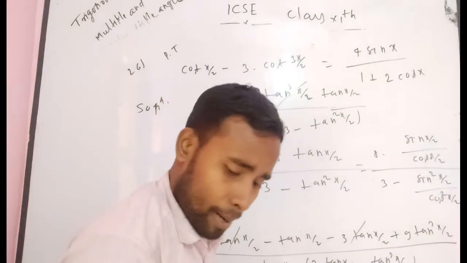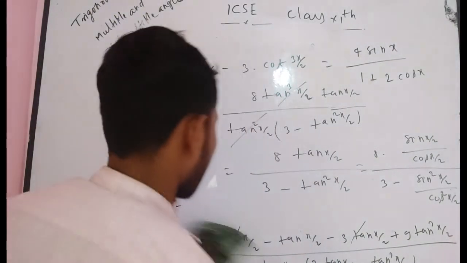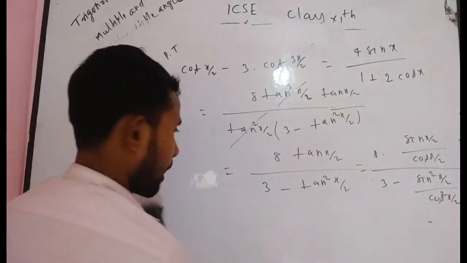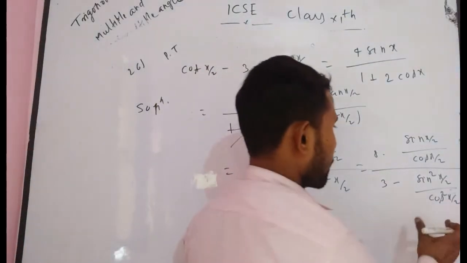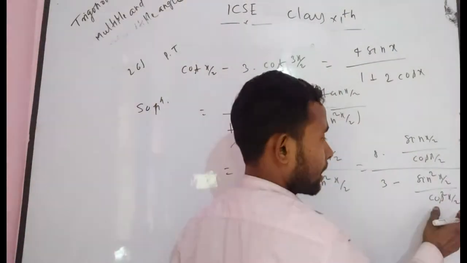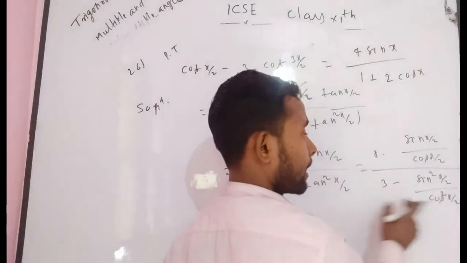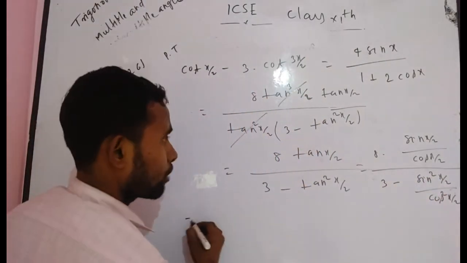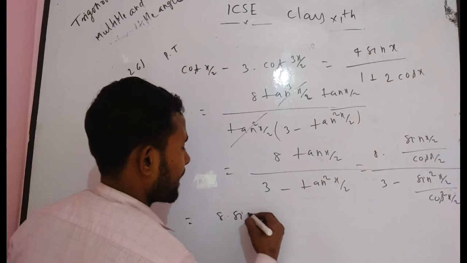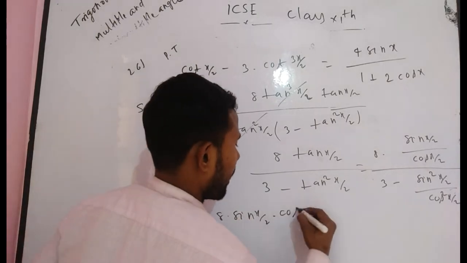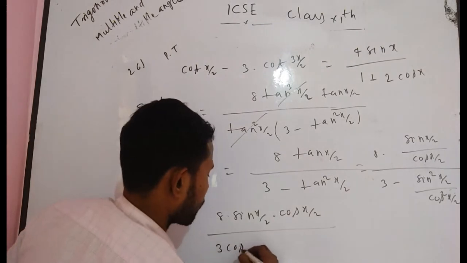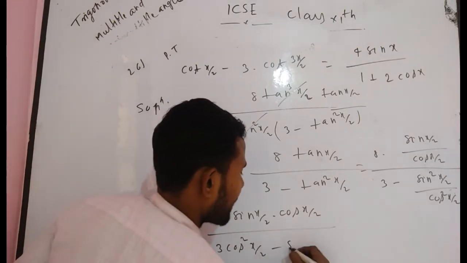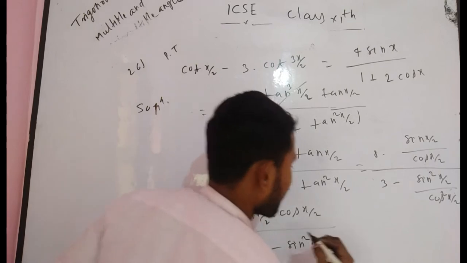After taking LCM and simplifying, here cos x by 2 comes in the denominator, cos square x by 2 again comes in the denominator. After taking LCM and manipulating, what do you get? 8 times sin x by 2 into cos x by 2, I want to write directly, and here you get 3 cos square x by 2 minus sin square x by 2. I think you understand.